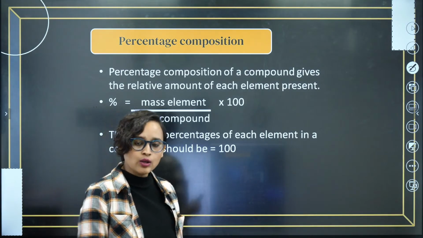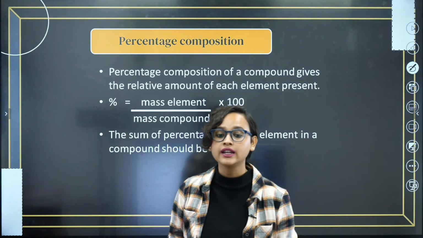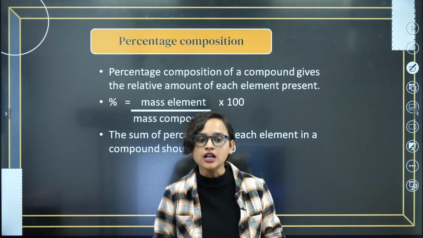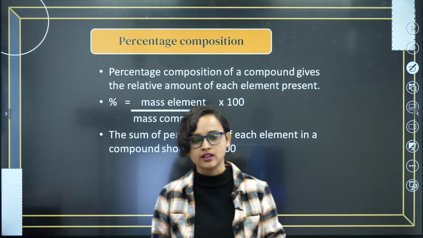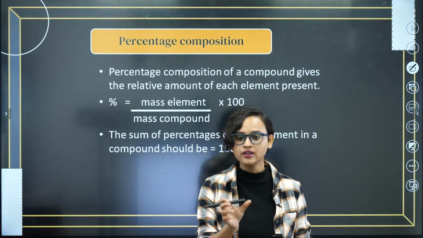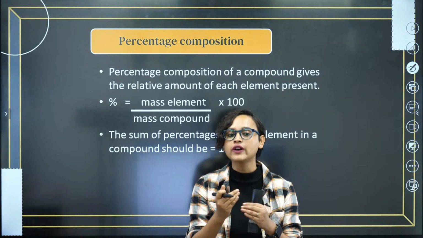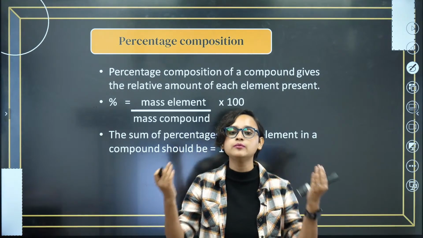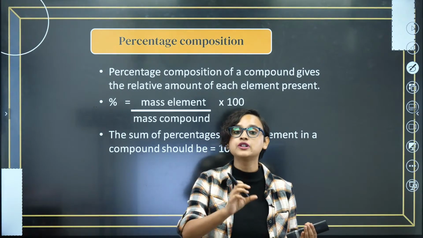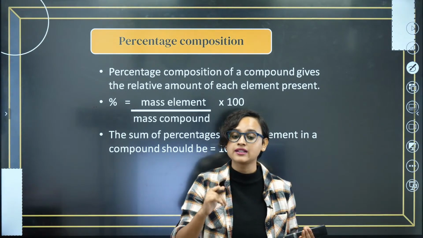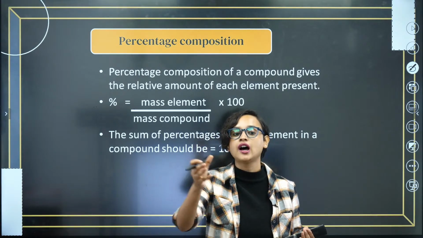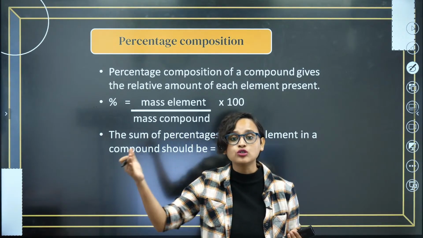Okay. Now let's understand something called percentage composition. What is percentage composition? Percentage composition is basically when you are given a compound, you try to find out the relative amount of each element present. How much percentage of carbon is present, how much percentage of oxygen is present in carbon dioxide or in carbon monoxide.